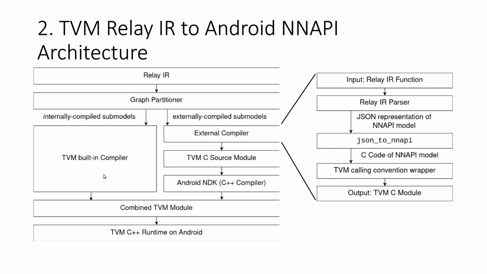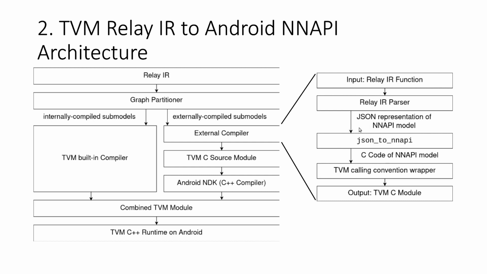The results of the left-hand side and right-hand side can be combined into a single TVM module, and this TVM module can be taken by the TVM C++ runtime on Android. And there's some further detail in the external compiler. In this external compiler, we use a parser to parse Relay IR into a JSON representation.